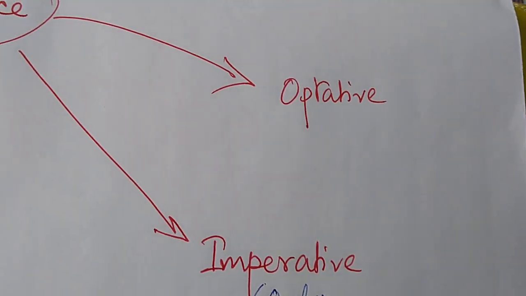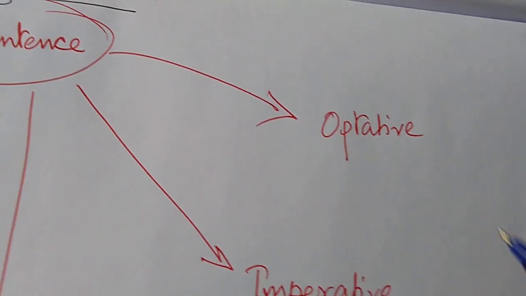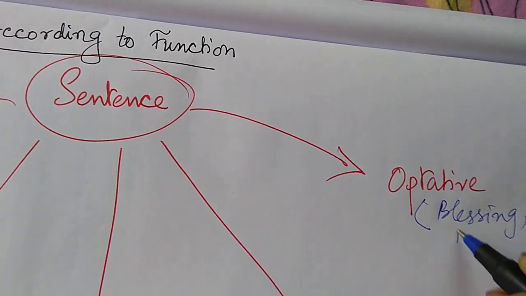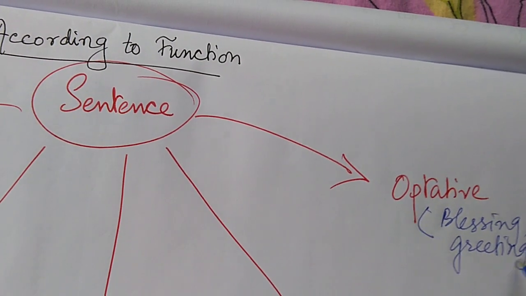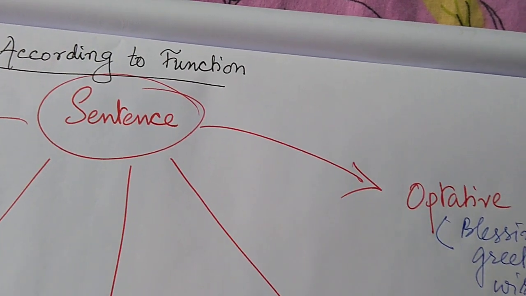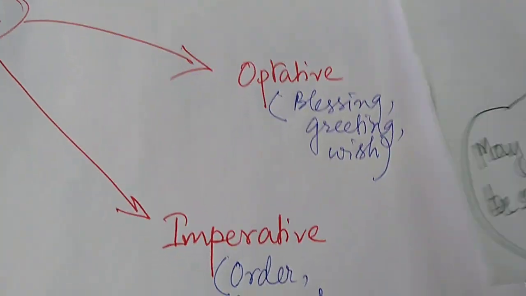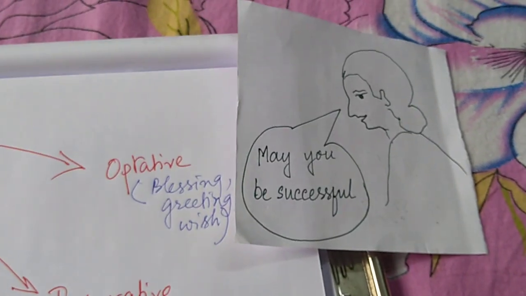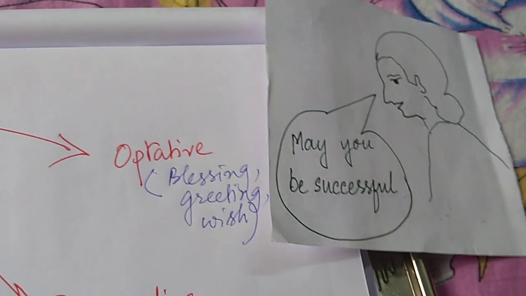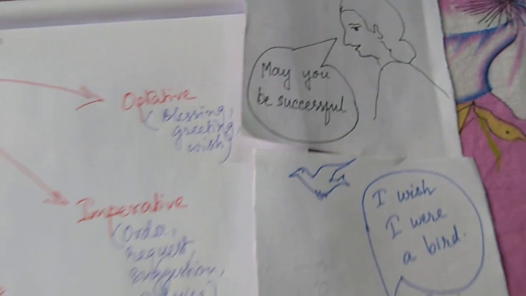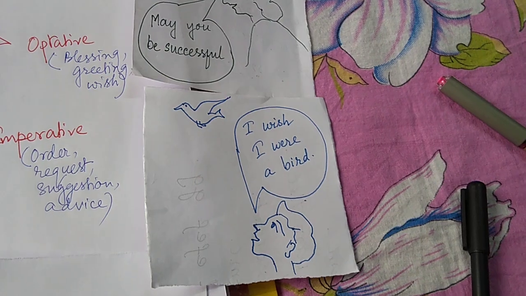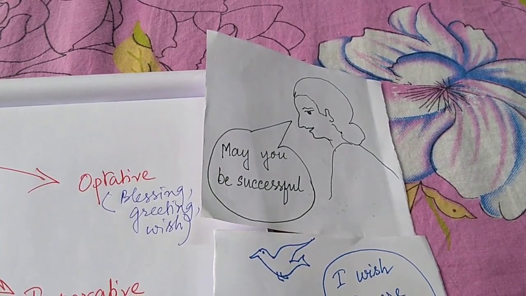Now let's go to our last item, the optative sentences. Optative sentences are either blessing, can be a greeting, it can be expression of a wish. Somebody says to someone, "God bless you," or we had this one, this lady saying, "May you be successful," or we had a wish too. We actually had two from here, optative. One is expressing a wish, "I wish I were a bird," and one is saying, "may you be successful."